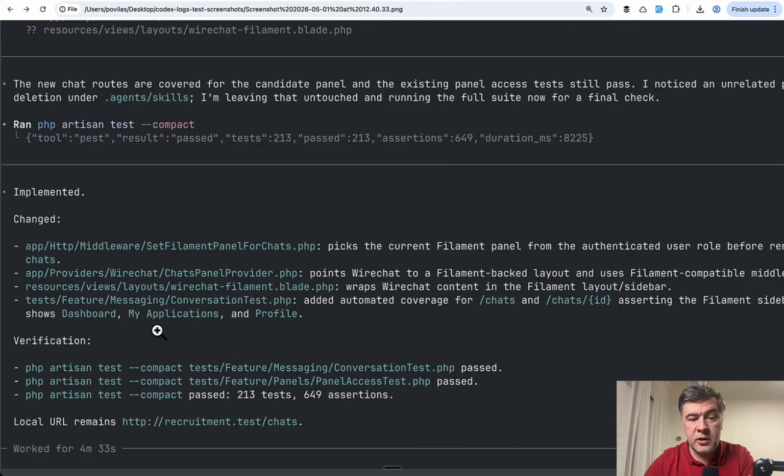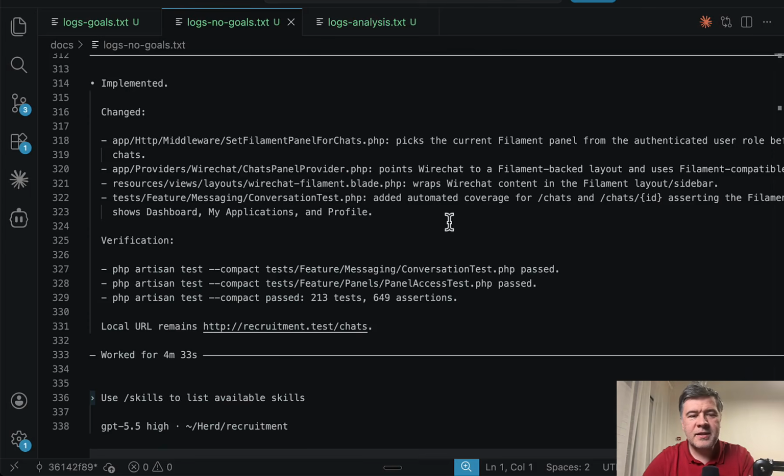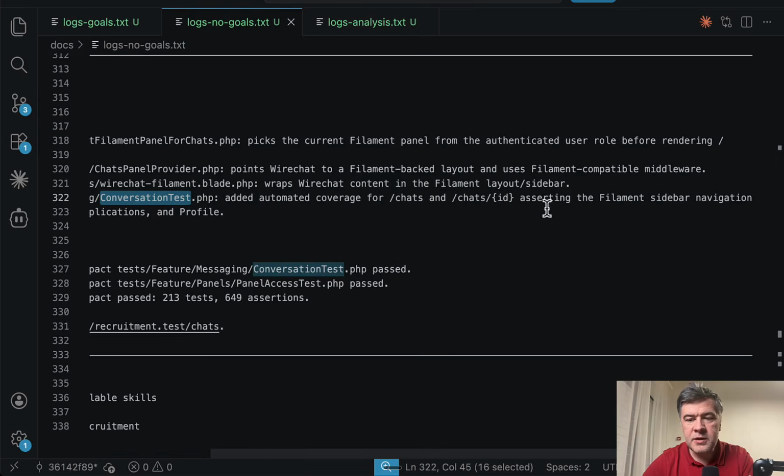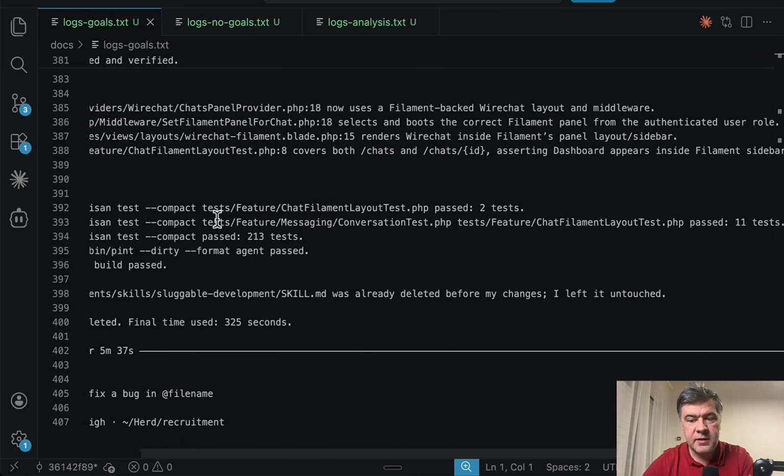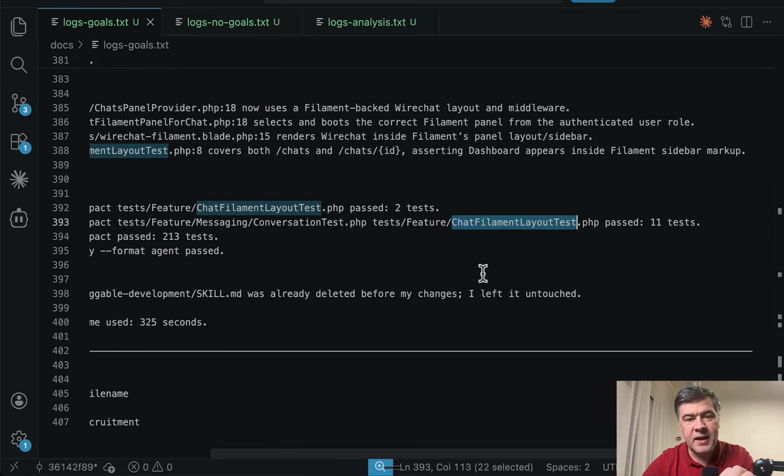So I have saved the logs of both runs and compared the difference in the process. Was there any difference, and did it matter that I launched it with /goal? And I found a slight difference. So in the implementation verification, this is the log for no goals: it created tests in the same conversation test file, asserting that sidebar navigation shows those texts. With the goal, it created a separate test file, chat filament layout test.